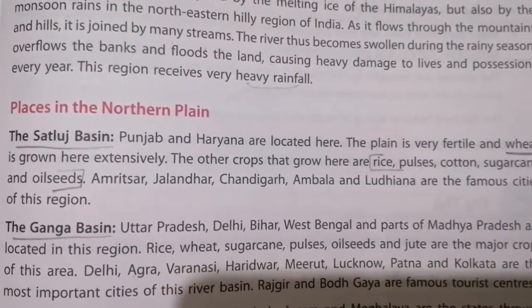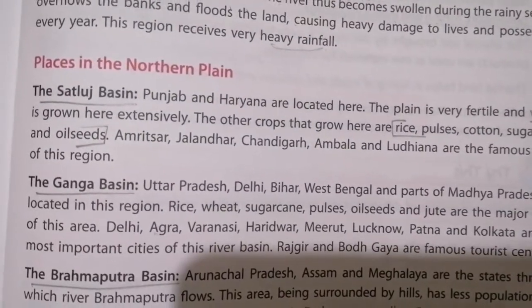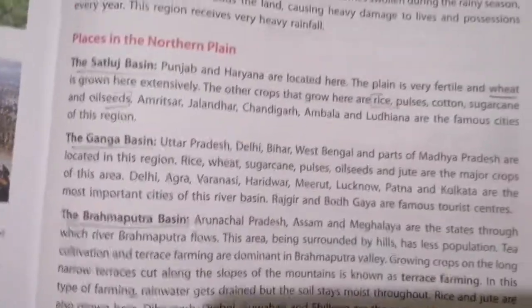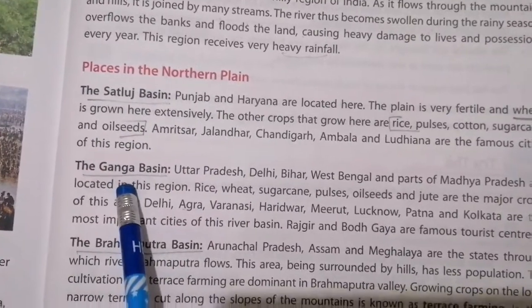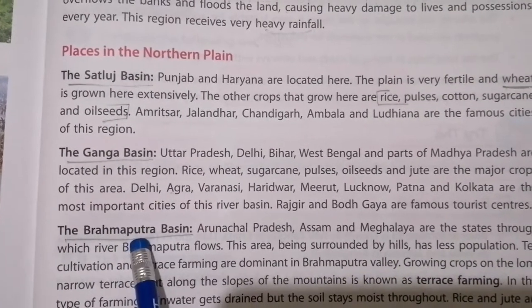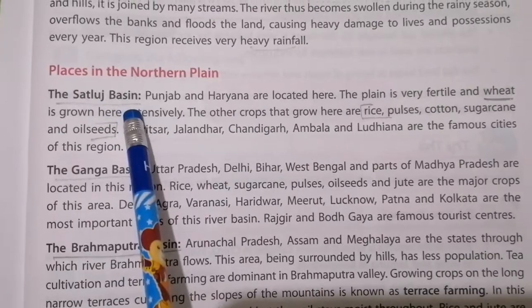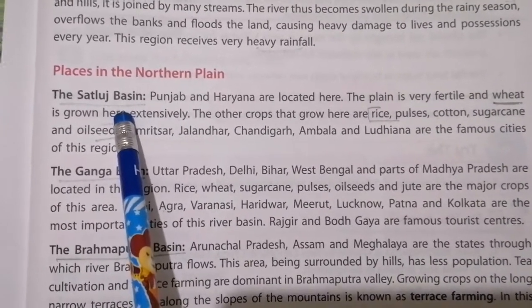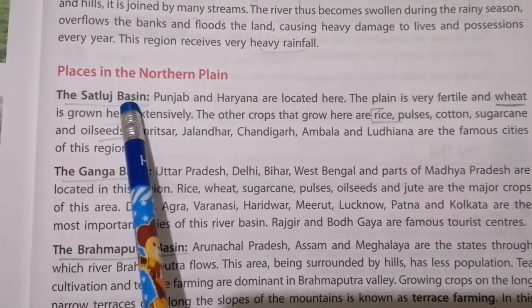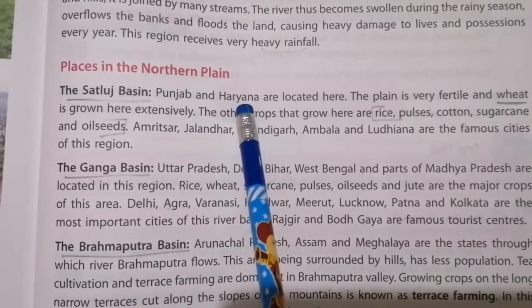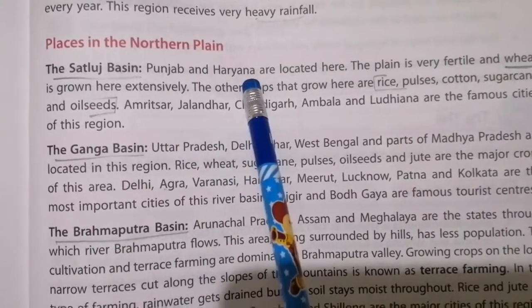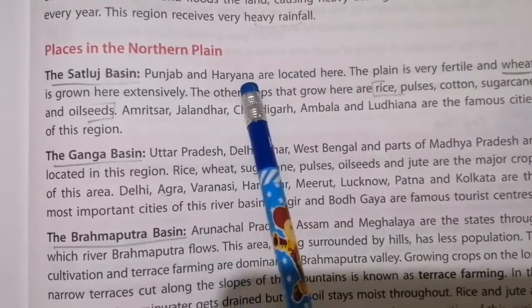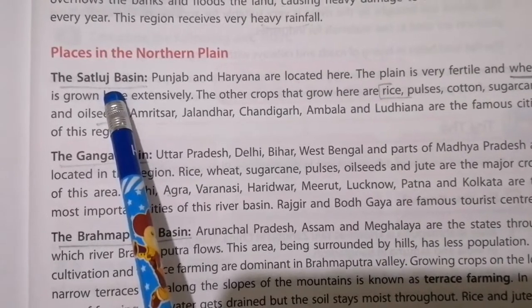First we are going to see about places in the Northern Plain. Mainly you have 3 basins: Satluj Basin, Ganga Basin, Brahmaputra Basin. First, the Satluj Basin. Which places are located in Satluj Basin? Punjab and Haryana are located in Satluj Basin.